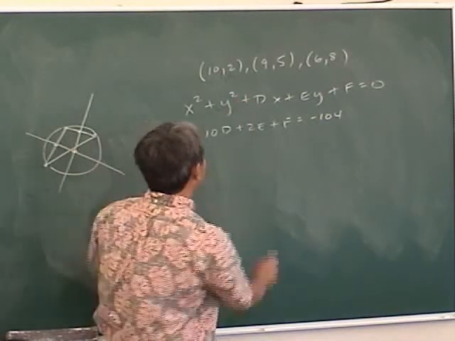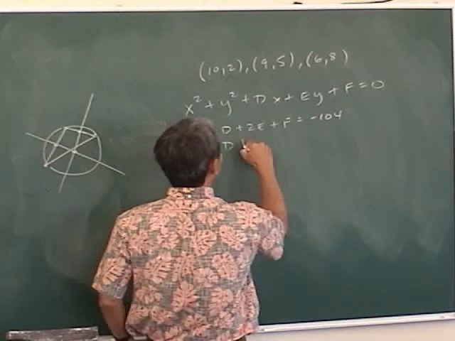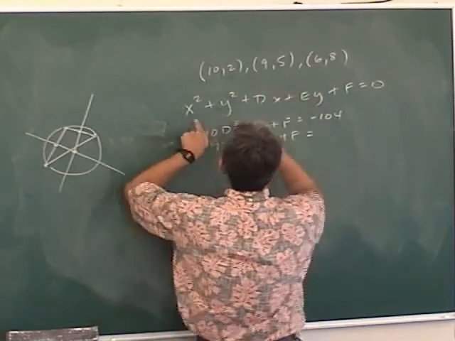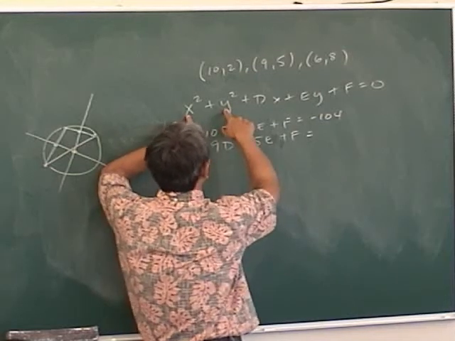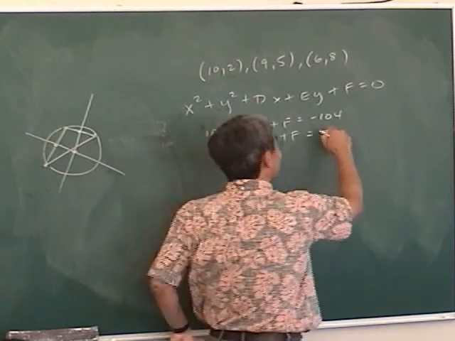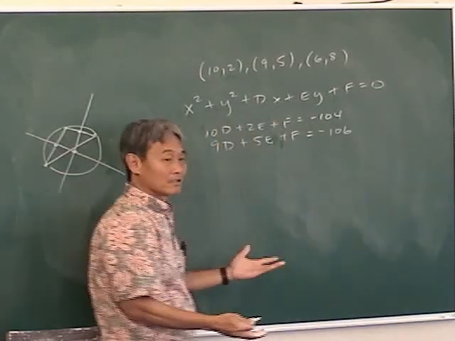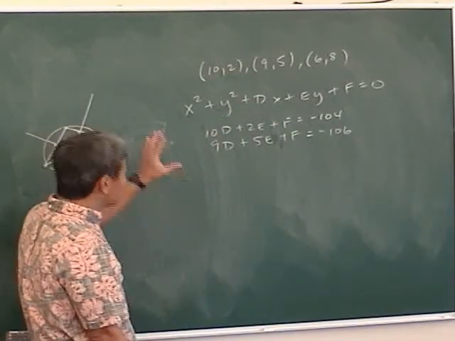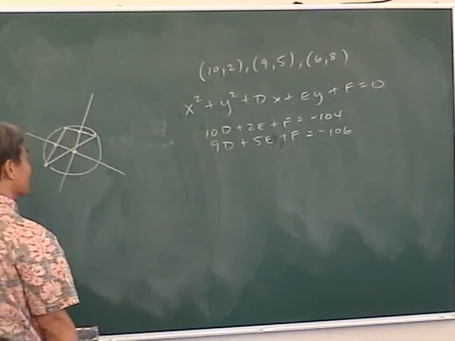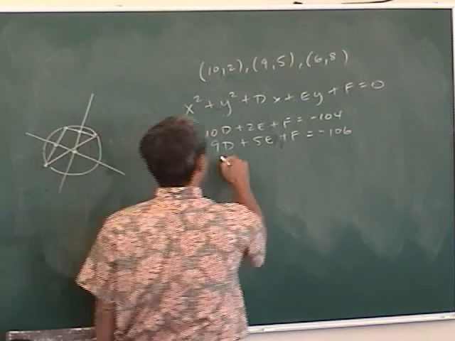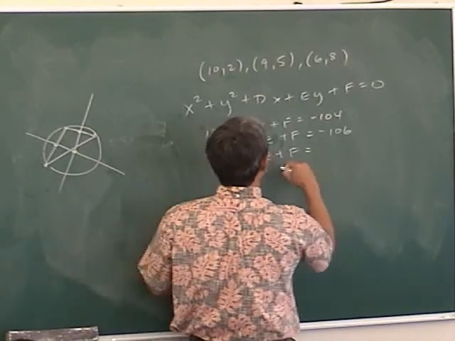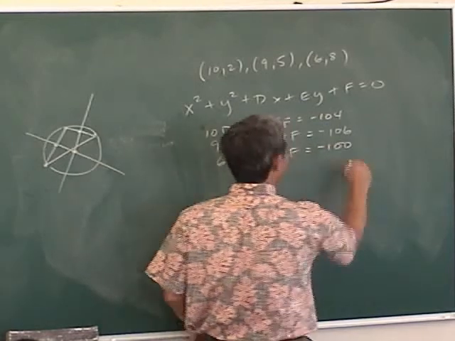Okay, plug in the next one. 9b plus 5e plus f equals, okay, if I plug in 9 here and 5 there, what's 81 plus 25? 106, move it to the other side, negative 106. Okay, that's too difficult for you to just do it and then do this on the next step. I'm trying to save you time here. Okay, then plug in the last point. 6b plus 8e plus f equal negative 100. Boom!